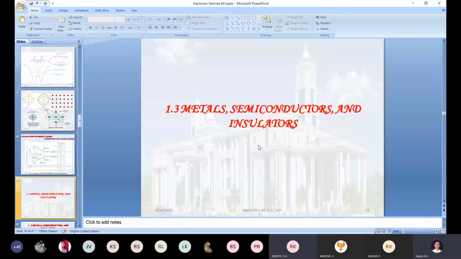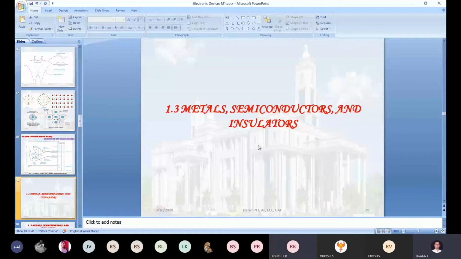Metals are the materials which allow the flow of charge carriers through them, for current conduction. Those materials we call metals, or simply conductors. Can you give some examples of conductors? Copper, silver, aluminum, gold, platinum. These are all examples of metals or conductors.